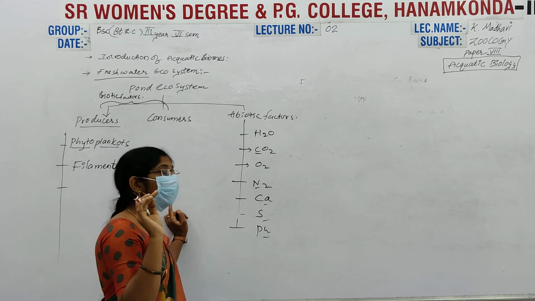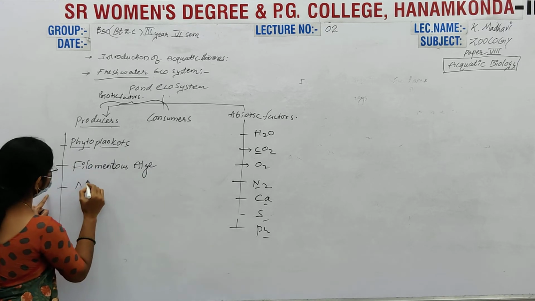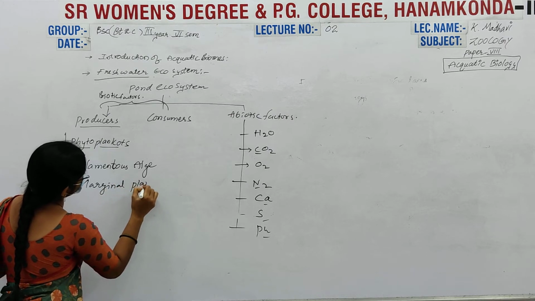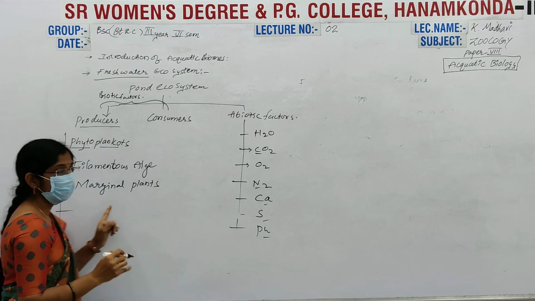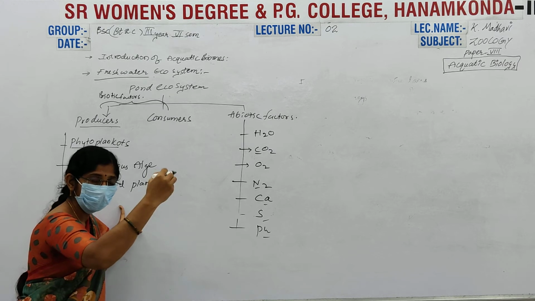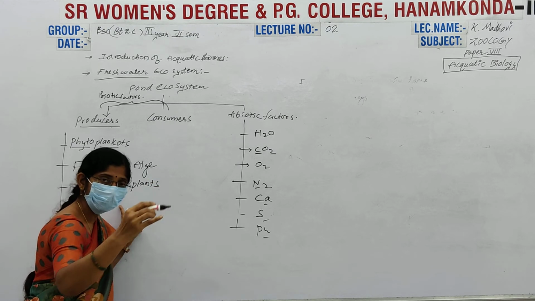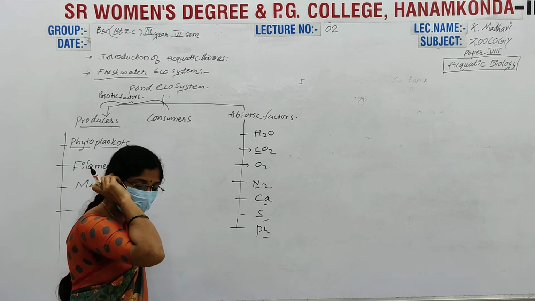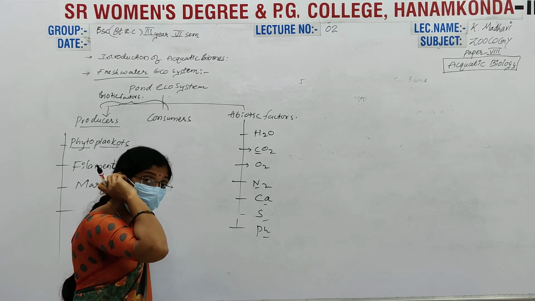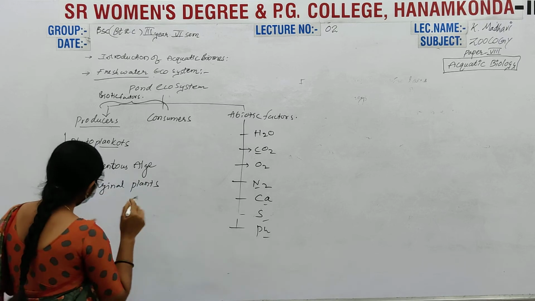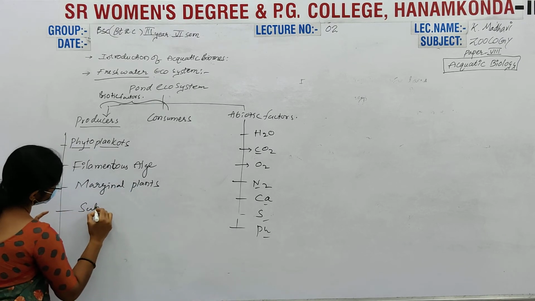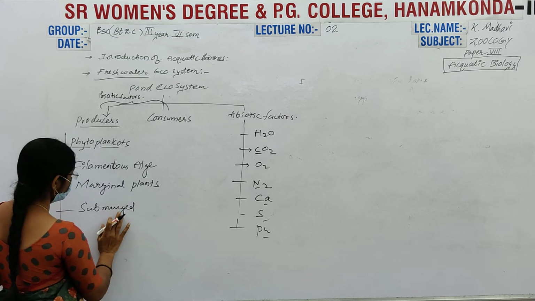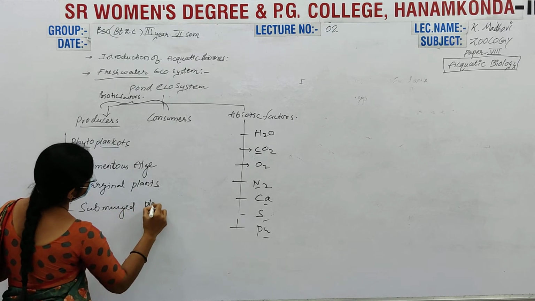Next is marginal plants. The marginal sides of the pond consist of small plants, so these are known as marginal plants. Then submerged plants.